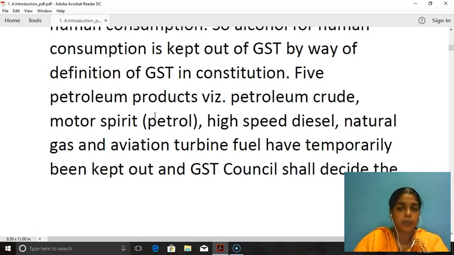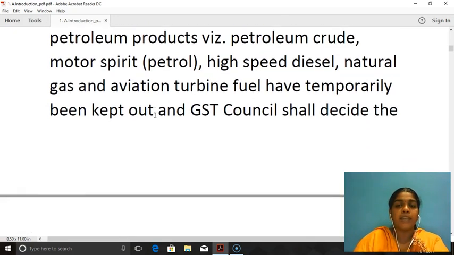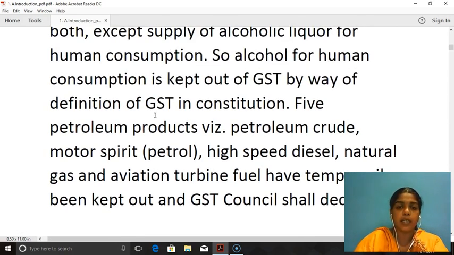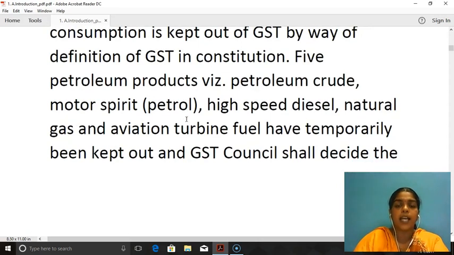Next, five petroleum products. What are they? Petroleum crude, motor spirit, high-speed diesel, natural gas and aviation turbine fuel have temporarily been kept out. So let us understand that alcoholic liquor for human consumption is kept out of GST by way of the definition in the Constitution, whereas the five petroleum products like petroleum crude, motor spirit, high-speed diesel, natural gas and aviation turbine fuel, ATF, are temporarily kept out.